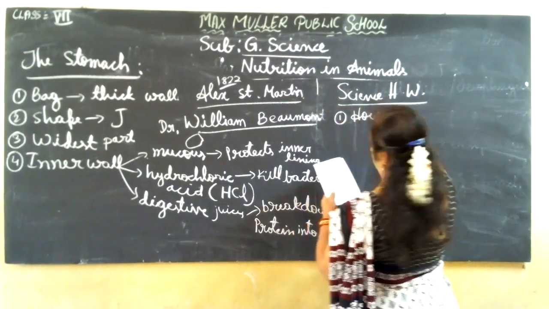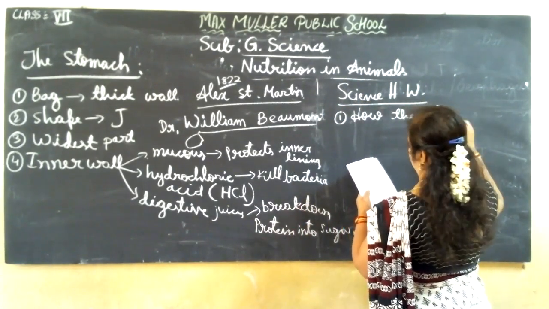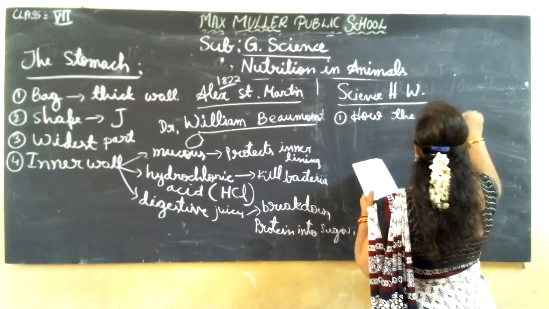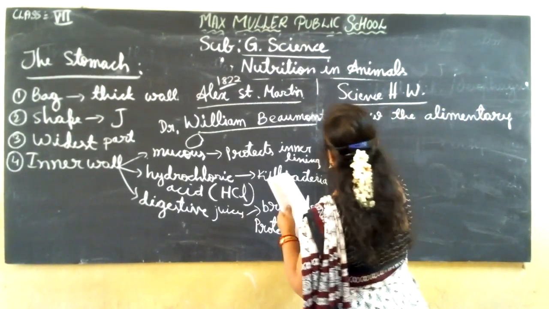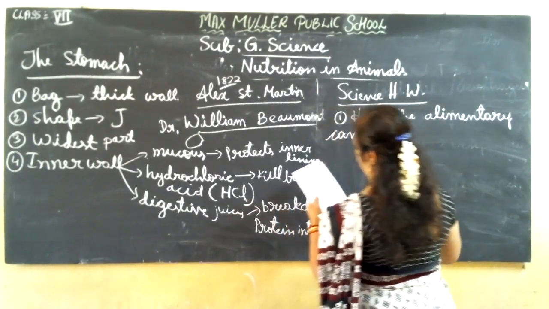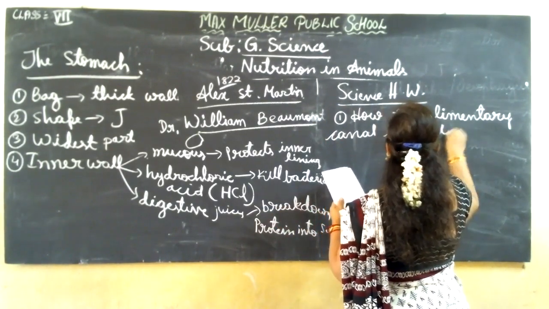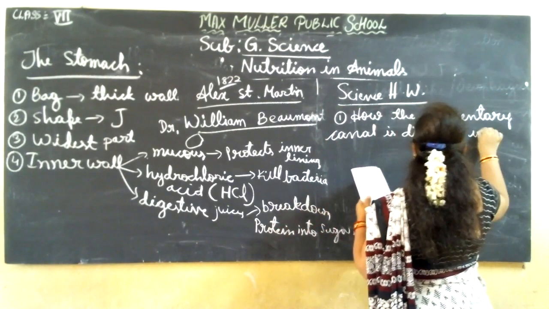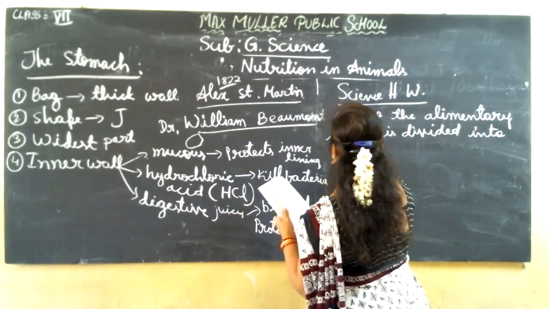How is the alimentary canal divided into various compartments?